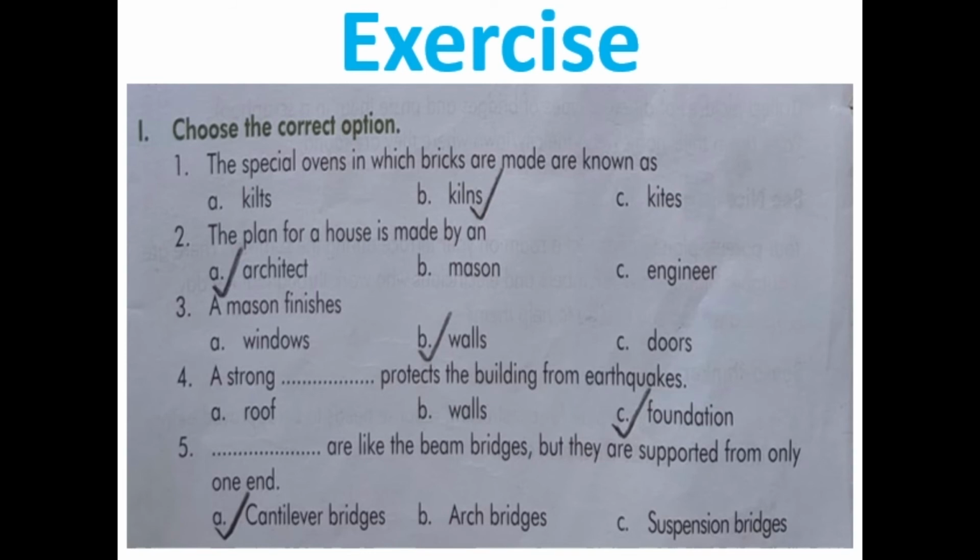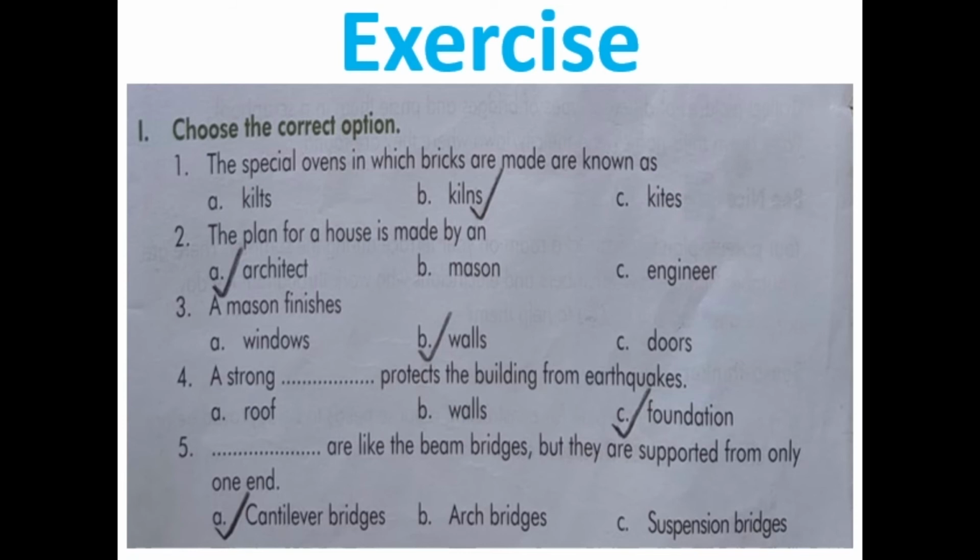Now let us do the exercise part. Our first exercise is choose the correct option. Number 1. The special ovens in which bricks are made are known as option A. Kilns, B. Kilns, C. Kites. Correct option is option B. Kilns.